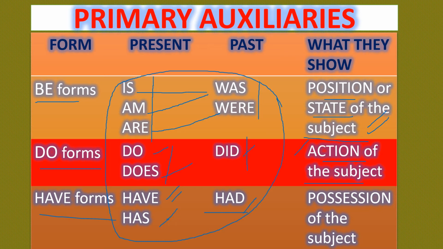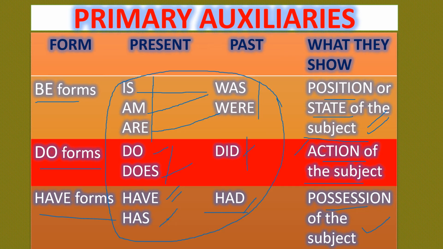In the same way, have forms. Have forms are have, has, had. These three primary auxiliaries show the possession of the subject. You know what is possession? Possession means to whom that particular thing belongs. For example, she has a book. Here the book belongs to her. She has a book. He had a meal. So had shows the possession.